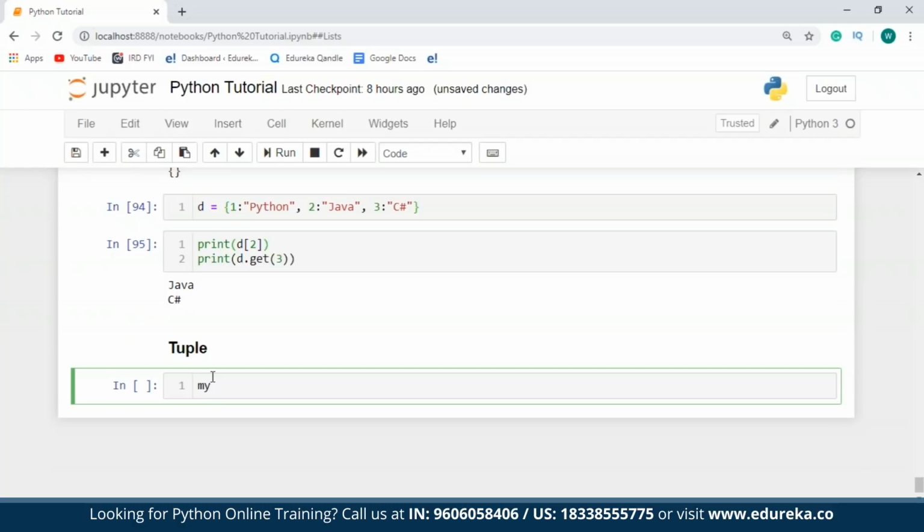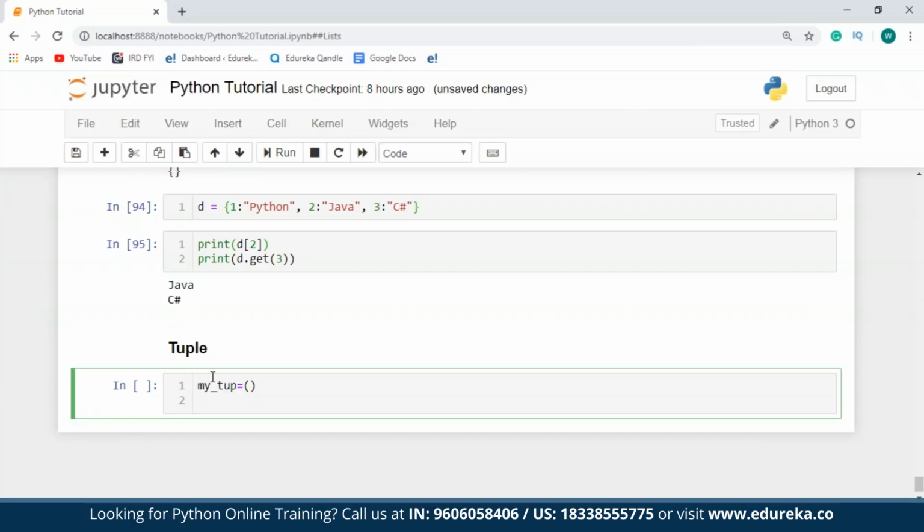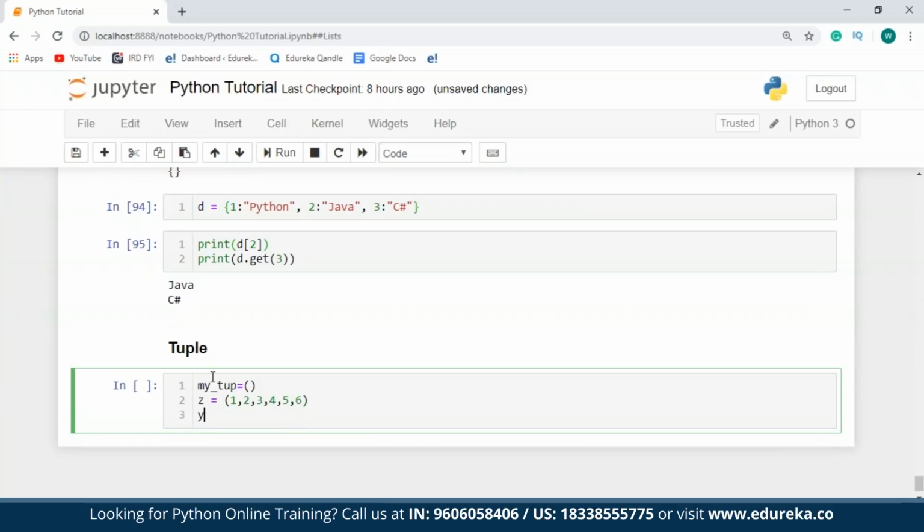I'll just create my tuple. And in the first case, I'll create an empty tuple. Next, I'll create another tuple, say z, and I'll assign some values to this. I'll take another variable y, and then I'll make use of the tuple function in order to create a tuple.